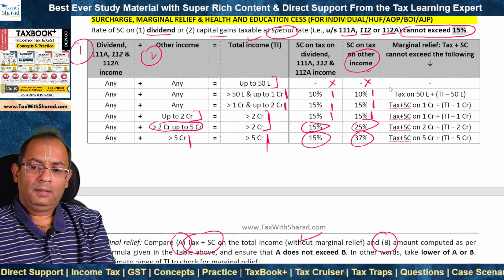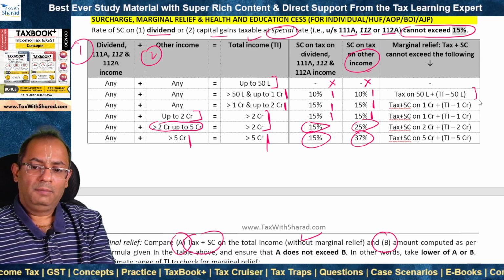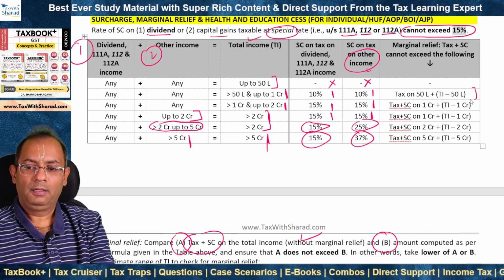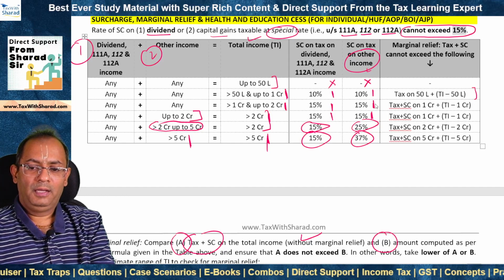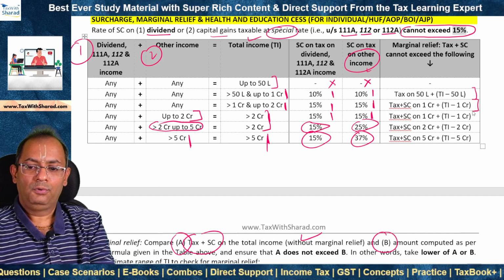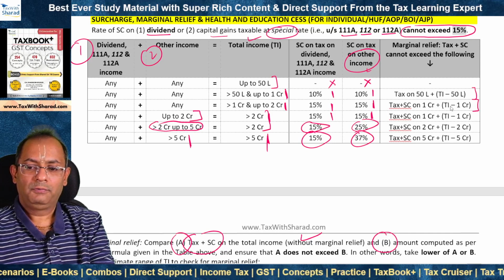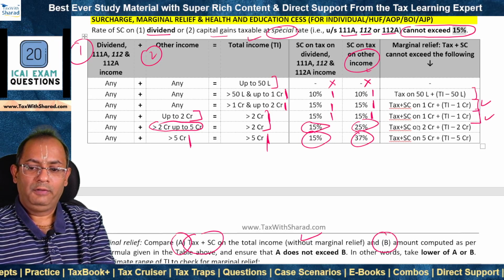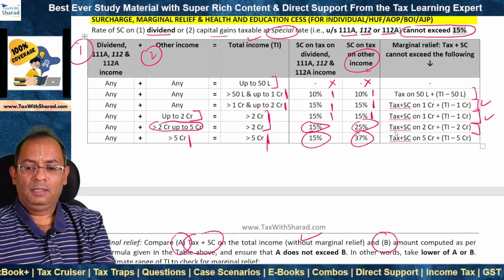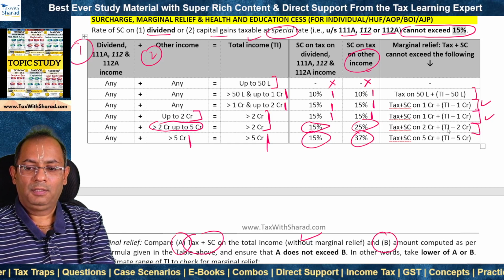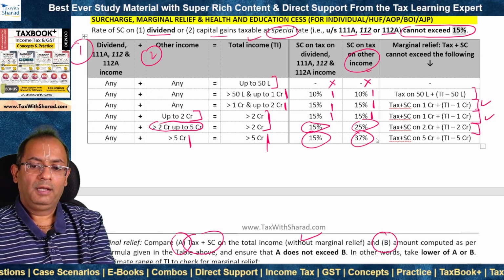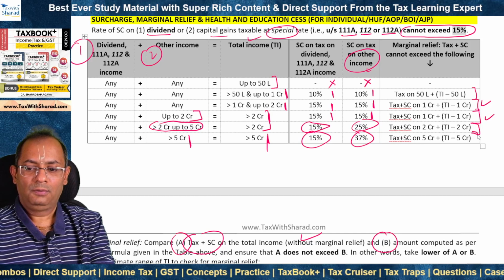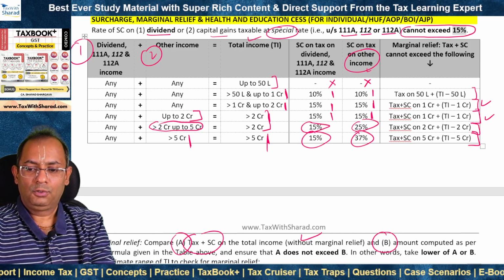So where the surcharge becomes applicable at the rate of 10%, we compute tax on 50 lakh plus within brackets total income minus 50 lakh. Where surcharge gets increased to 15%, we compute tax plus surcharge on 1 crore plus within bracket total income minus 1 crore. Where the surcharge increases from 15% to 25%, we compute the amount which is tax plus surcharge on 2 crore plus within brackets total income minus 2 crore. And where the rate of surcharge increases to 37%, we compute the amount which is tax plus surcharge on 5 crore plus within brackets total income minus 5 crore.